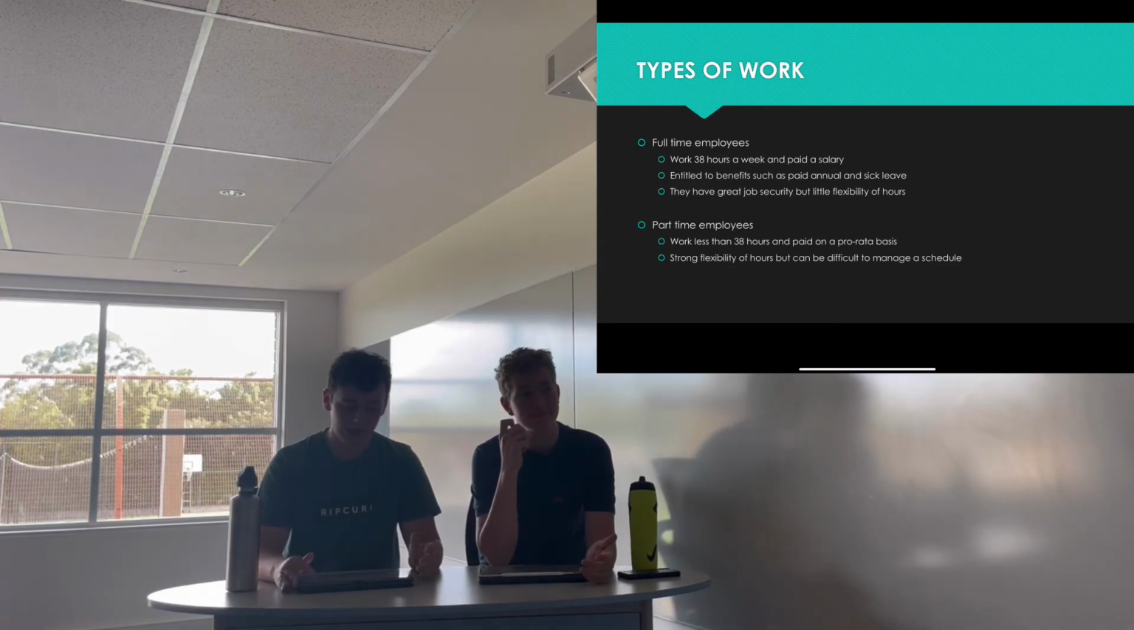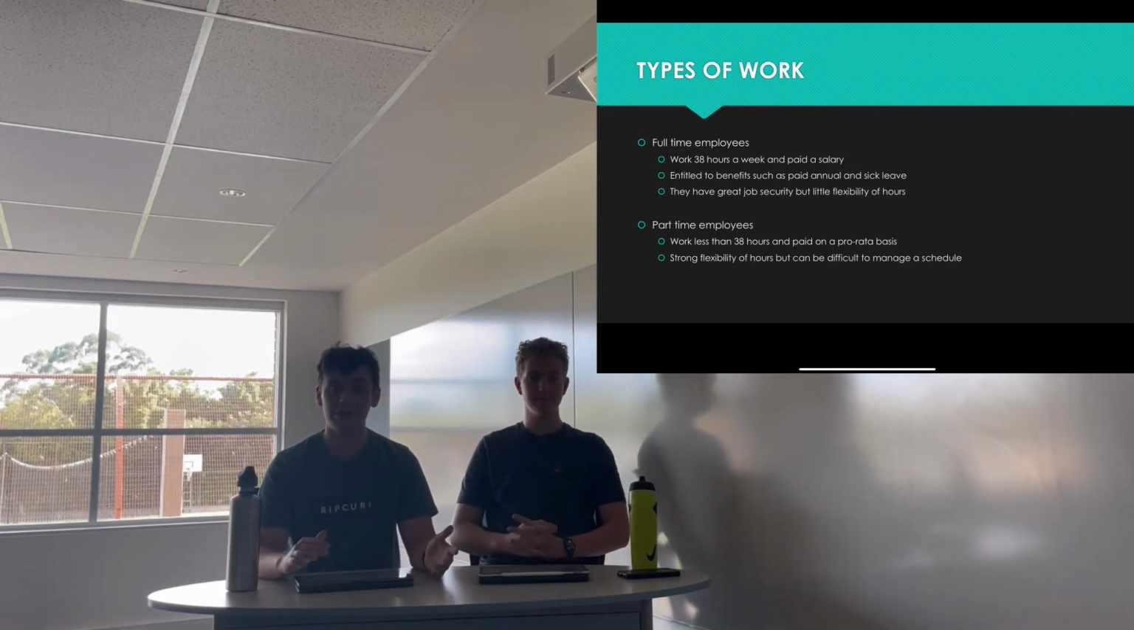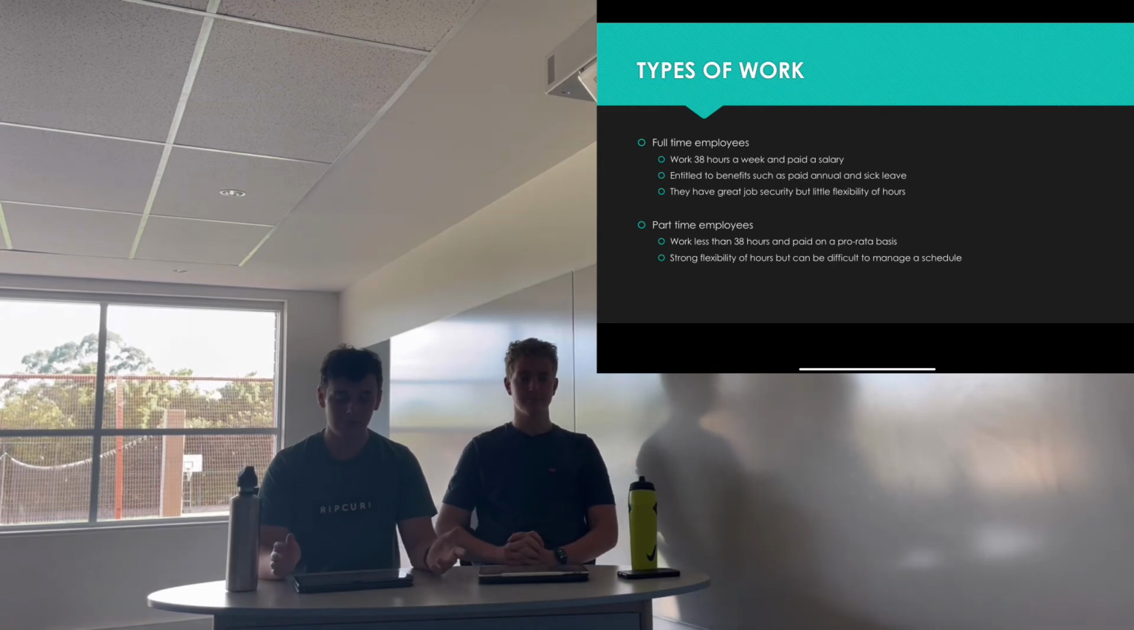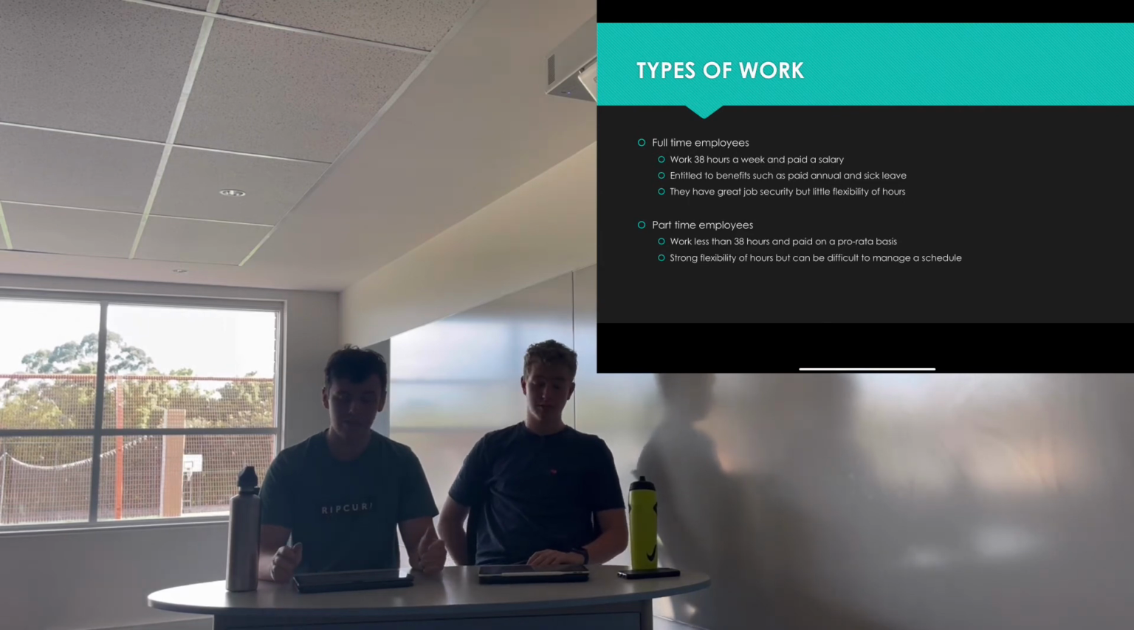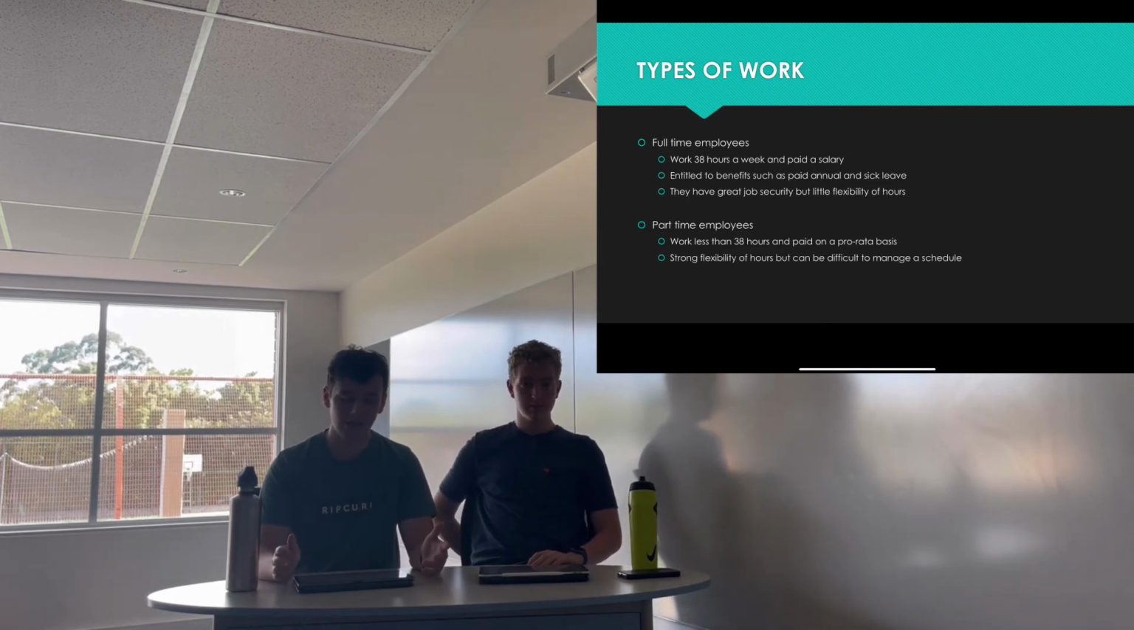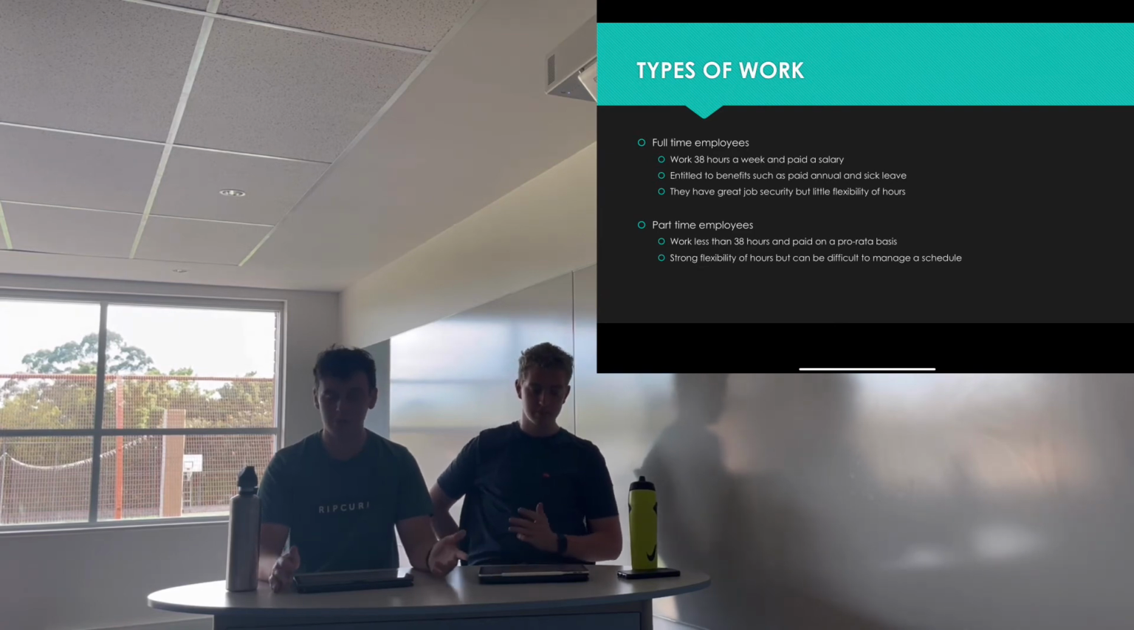So, some positives of these. Firstly, they give the employee job security. They know that they're going to get those hours a week and they're going to get paid at the end of the year. And secondly, they receive benefits in the form of entitlements, which we will talk about a little bit later. In terms of negatives, firstly, there's little to no flexibility of hours, which is sort of the same as the first point of the positives, but it works both ways. And secondly, they can also sometimes receive a lower hourly rate of pay than casual employees.